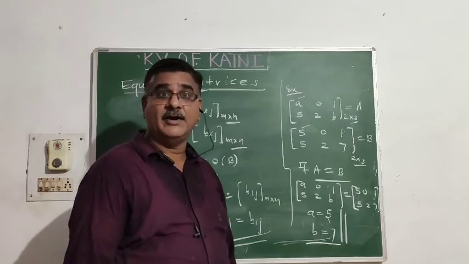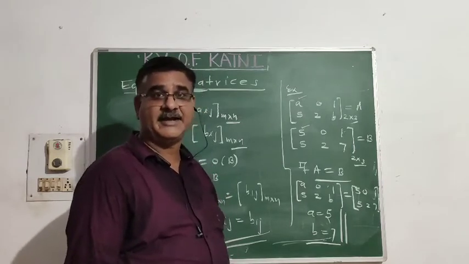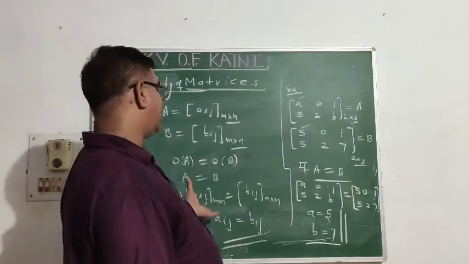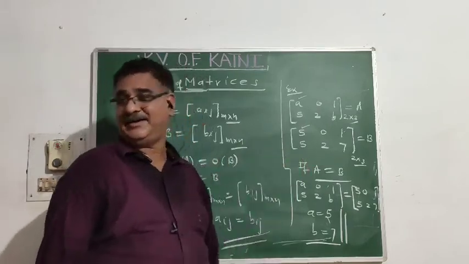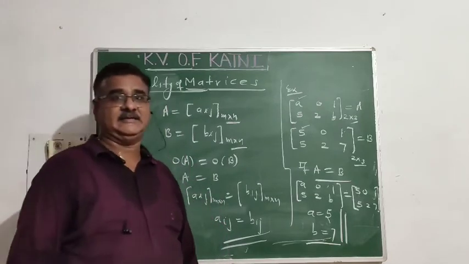Got it? Whenever you have two matrices, their order is the same, first condition, as well as their corresponding elements are the same, then the matrices are called equal matrices.